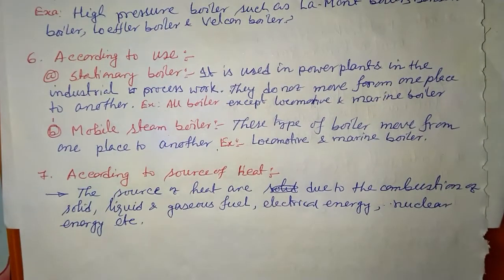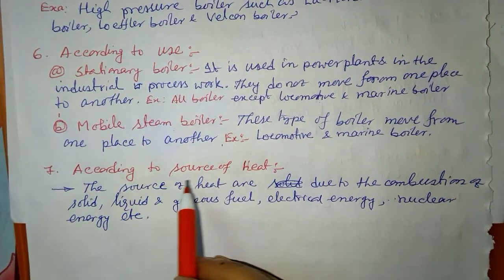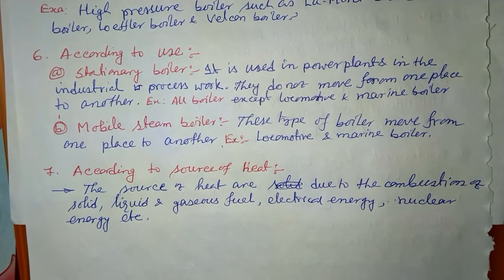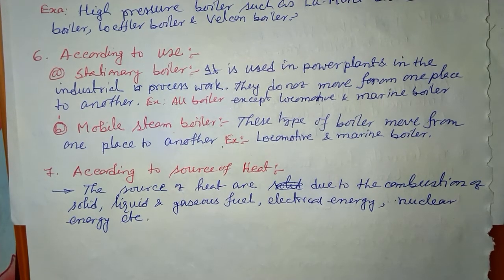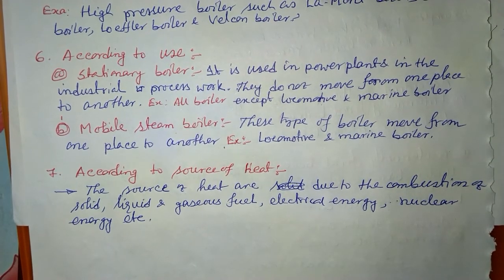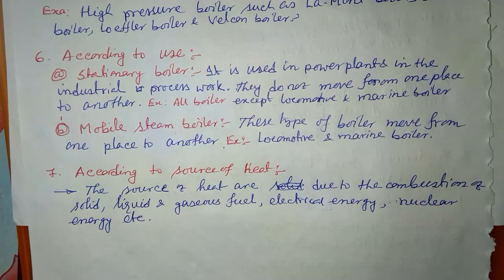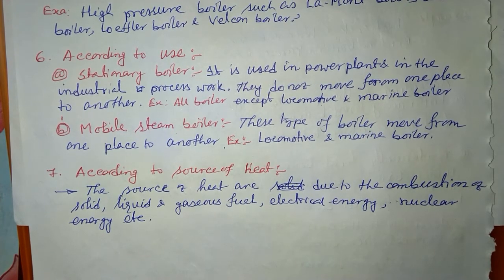Next, we have another classification according to the process of heat, meaning how the heat is generated. We already know how we can produce heat. The production of heat is due to the combustion of solid, liquid, or gaseous fuel, or we can generate heat by electrical energy, or by nuclear energy.